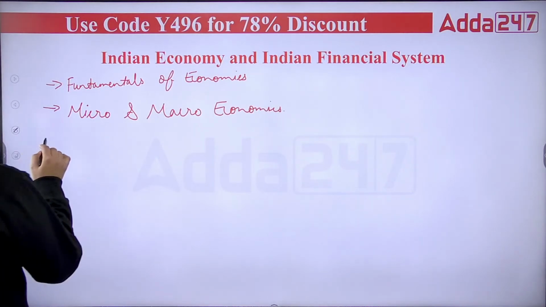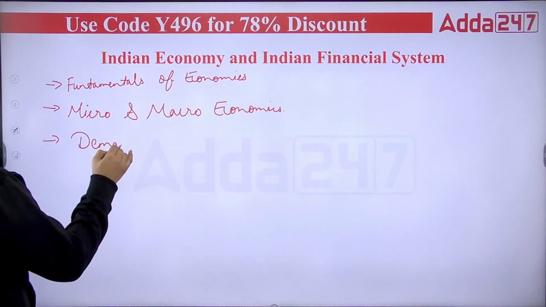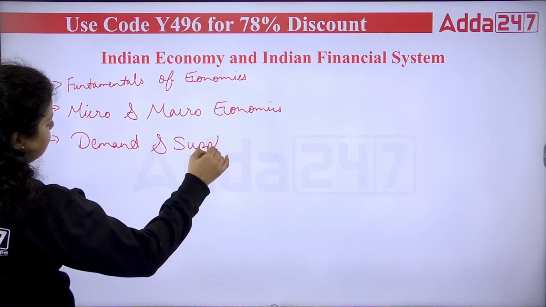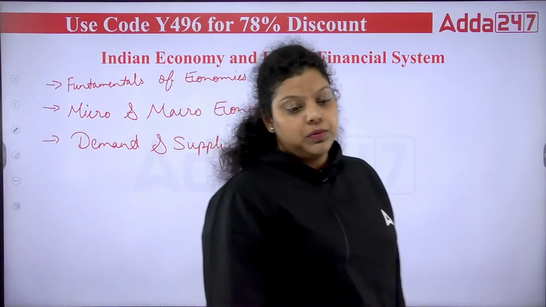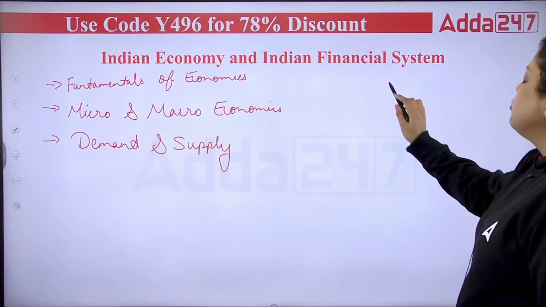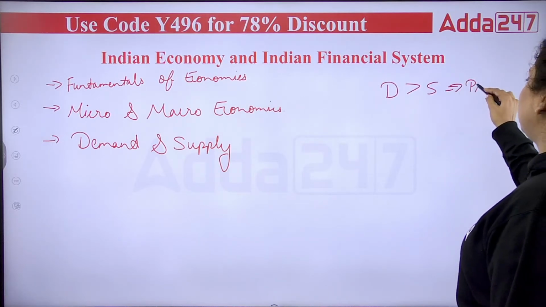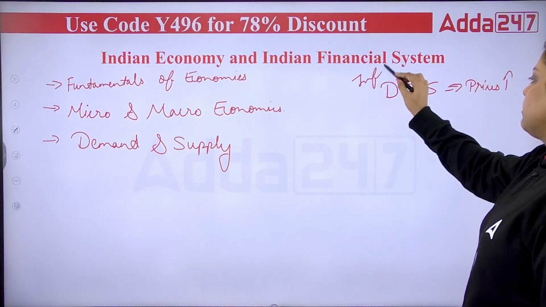Now, the whole economy is dependent on demand and supply. If I talk about demand and supply, for example, there is inflation in our country, not only in India but at the worldwide level. Whenever demand is more than supply, prices start increasing, and that situation creates inflation.